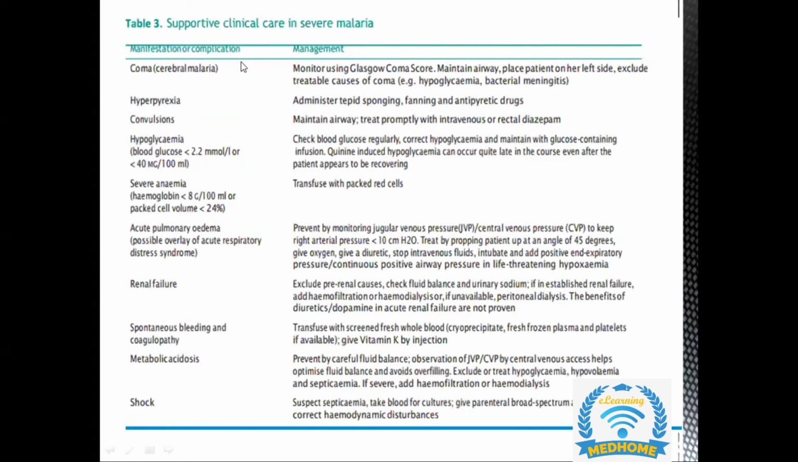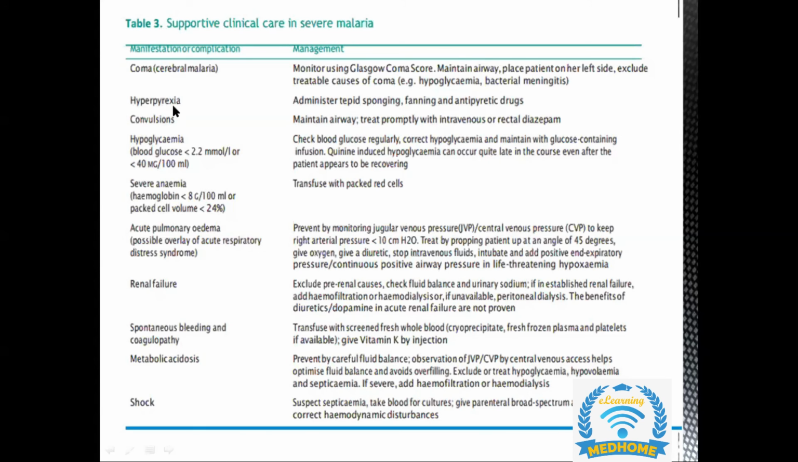Along with this, if the patient is having complications, how should we deal with them? If she's having cerebral malaria, manifesting in the form of coma, we should monitor her using the Glasgow Coma Scale. We should monitor her airway, breathing, and circulation, that is ABC, that we usually do when a woman is in shock or in coma. If there's any emergency situation, we always start from ABC.